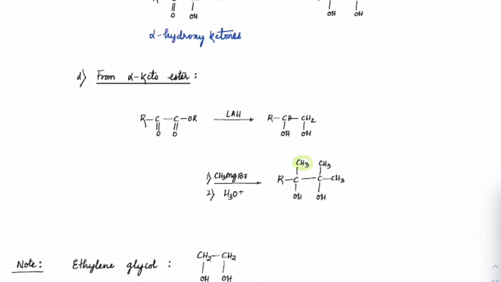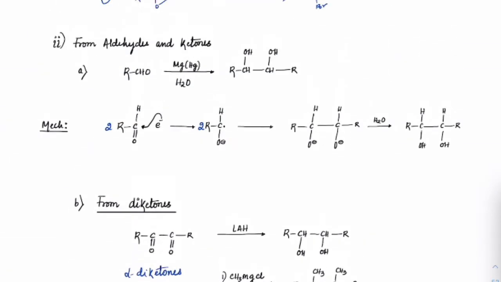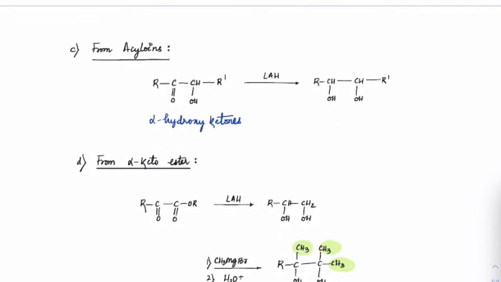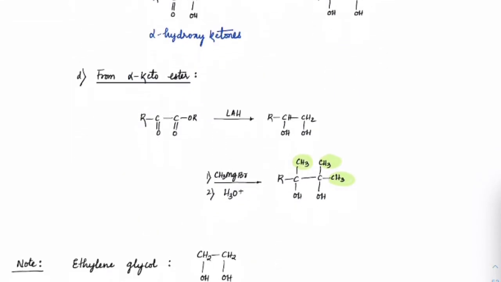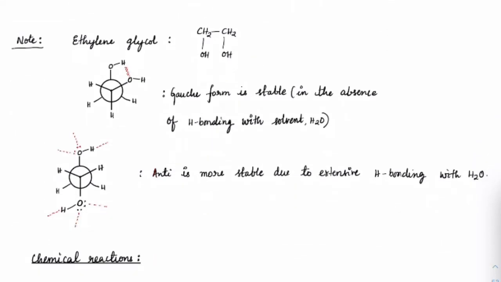So that's why you could see 3 methyl groups would be present in the final diols. So I hope you got an idea of the ways by which we can prepare diols. So these are all the cases by which you can prepare diols. Generally note down that if it comes to ethylene glycol, we know that it would have this